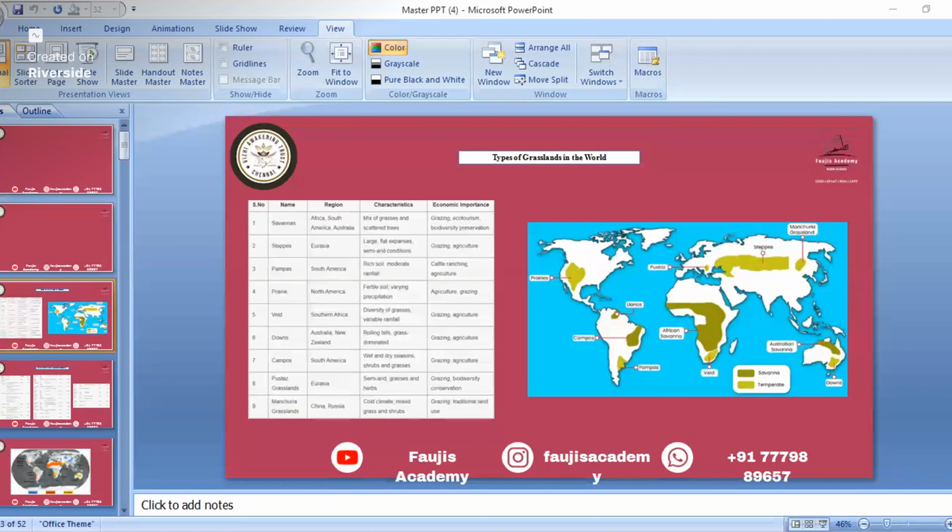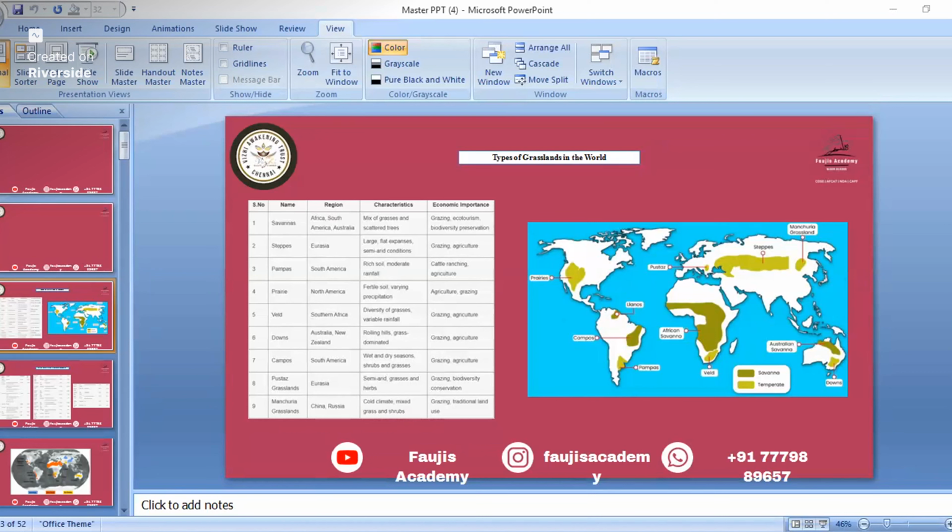Today we'll start with types of grasslands in the world. First, we must understand what grassland is. Grasses are found, like greens, where no trees are found. That is called grassland. There are actually many types of grasslands, but only these 9 types are important.